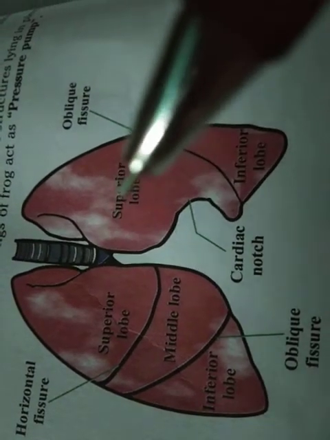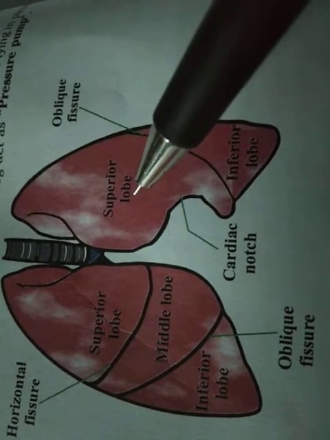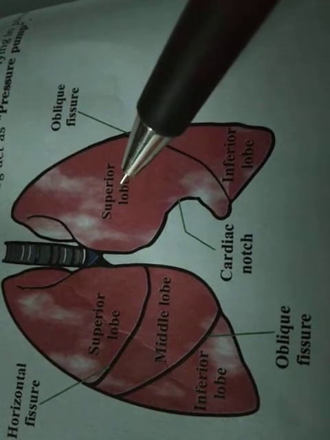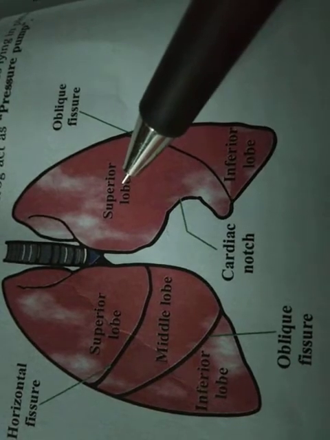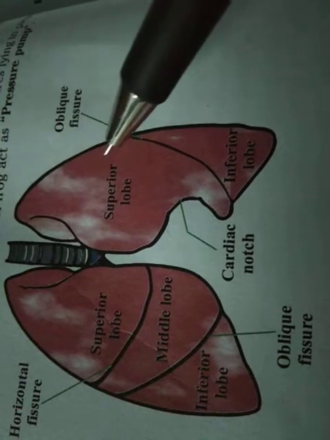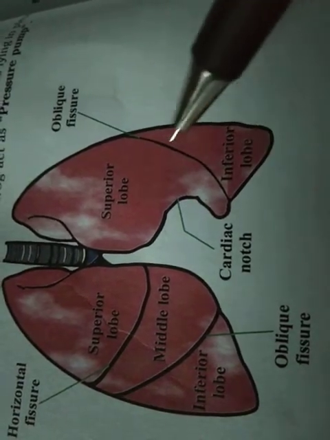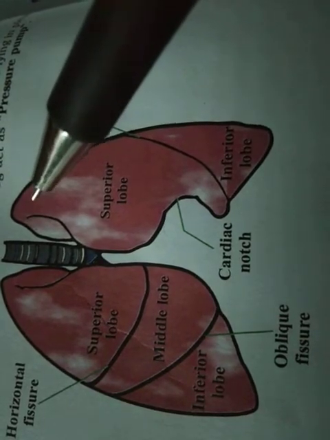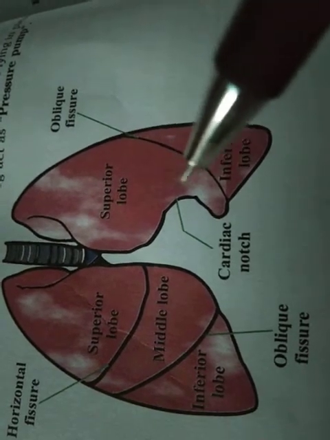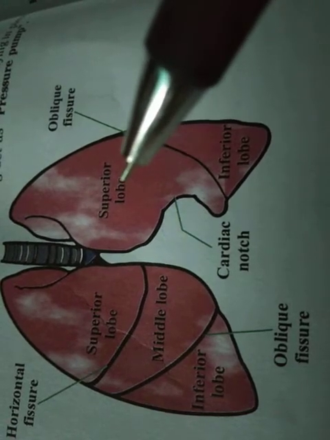So this fluid acts as a shock absorber. The outer membrane is called the parietal pleura, and the inner membrane is called the visceral pleura.